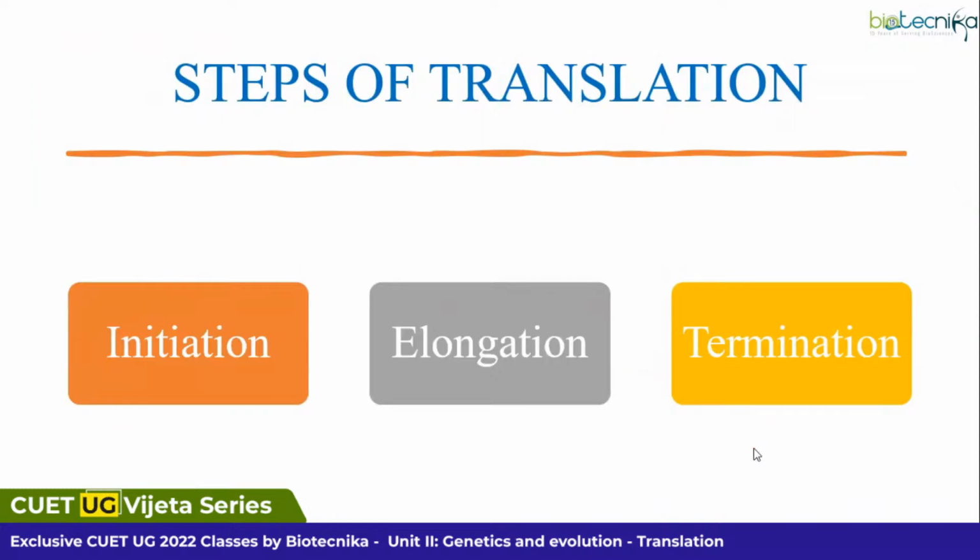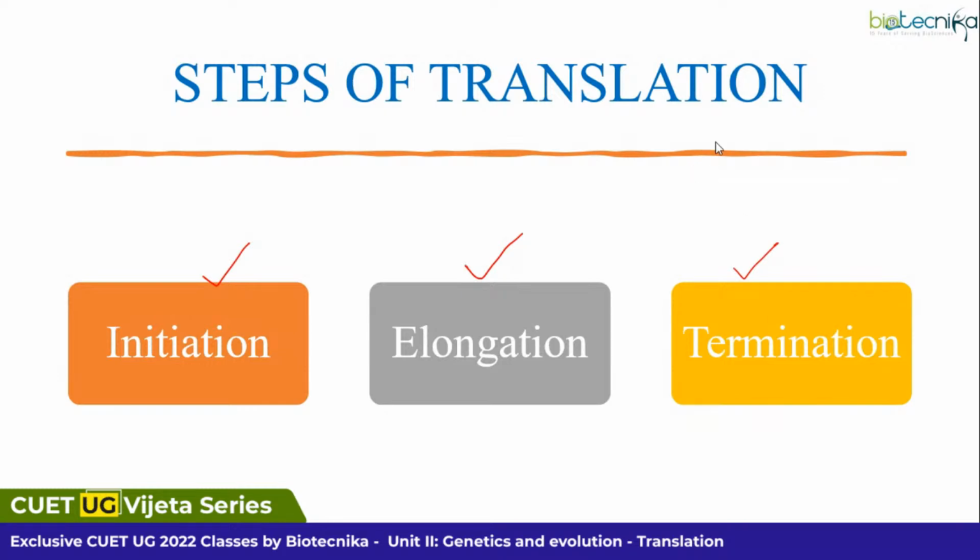When you look into the steps of translation, we have initiation, elongation, and termination. These are the three basic steps involved in translation. Even in replication and transcription, you have similar steps: initiation is there, termination is there.